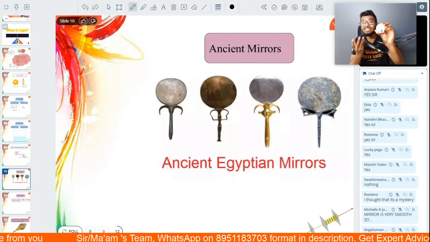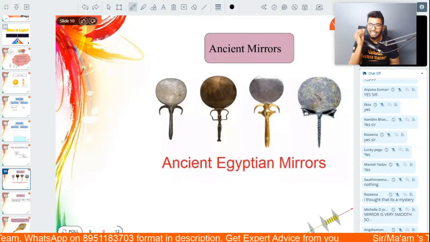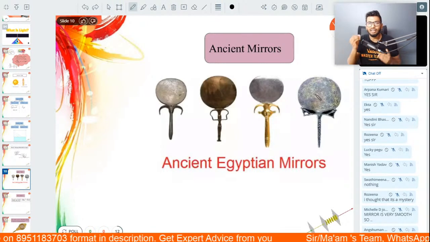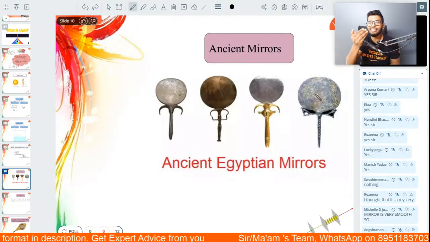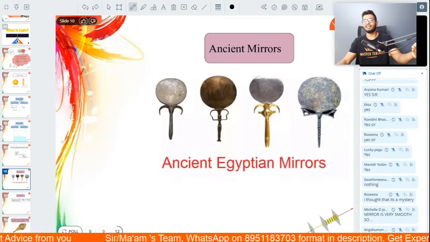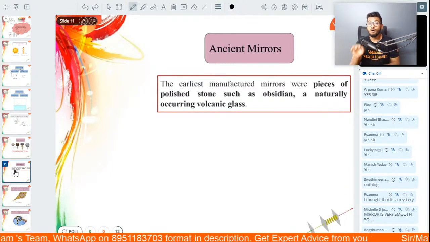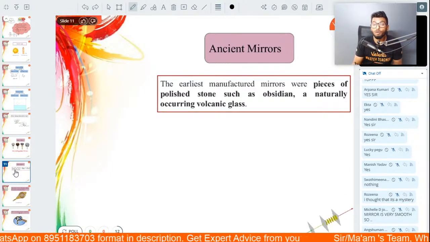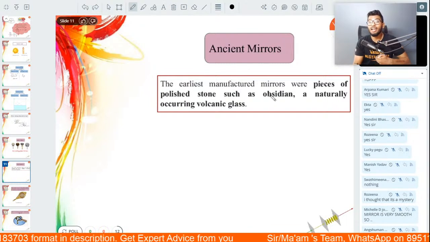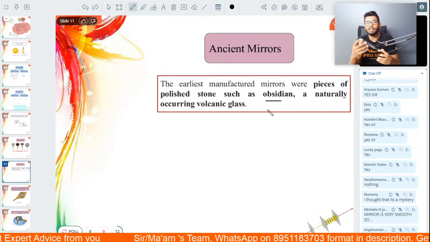It doesn't look like someone tried to polish it. It is very precise. But back then, even without any machinery, these people had figured out that if I have a polished surface, I can see myself, and they actually started producing mirrors. In fact, one of the oldest mirrors that we have was made from obsidian, which is a type of volcanic glass. So it's a type of rock.